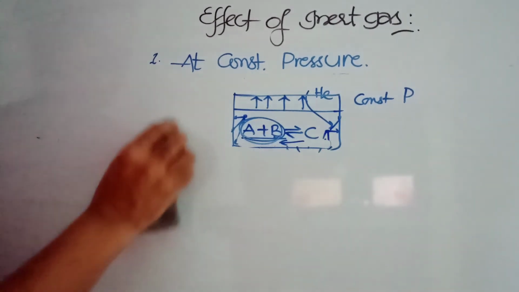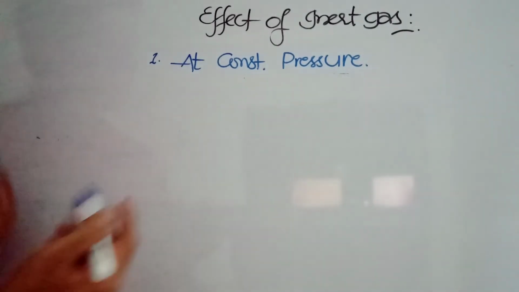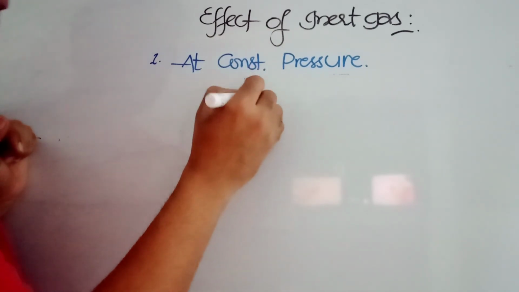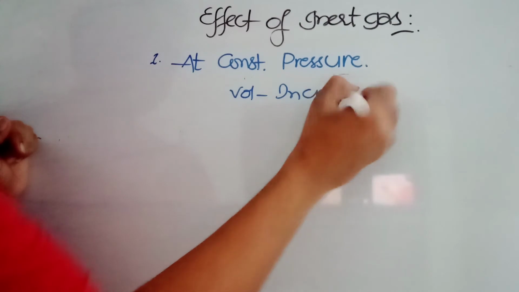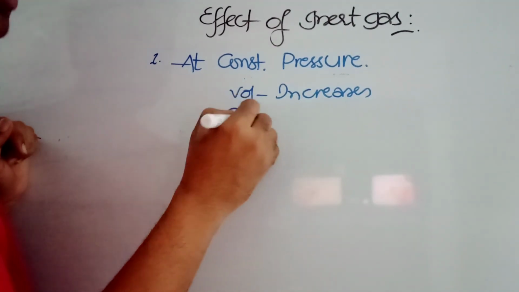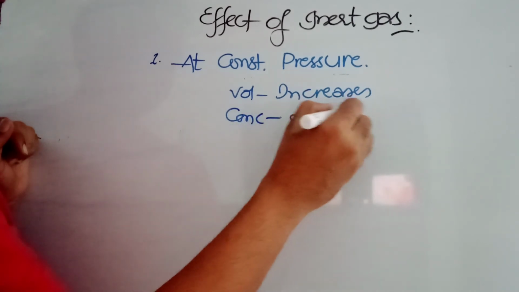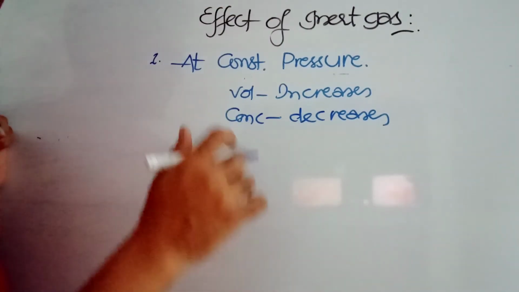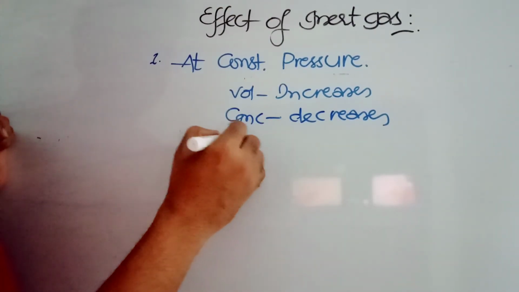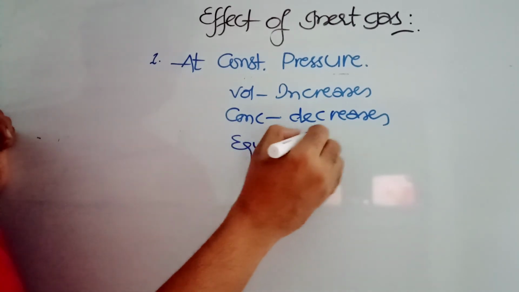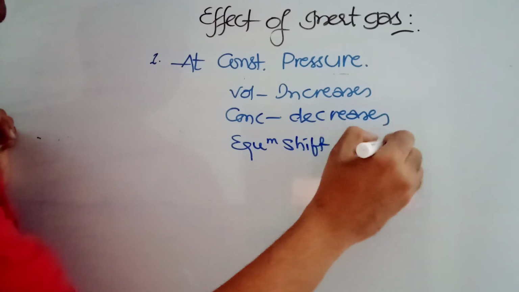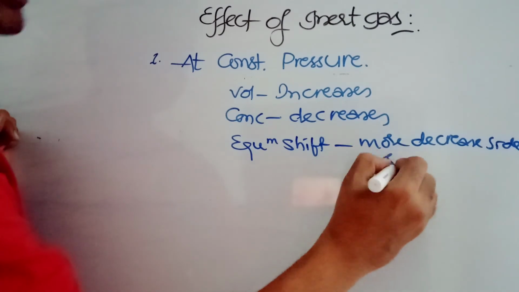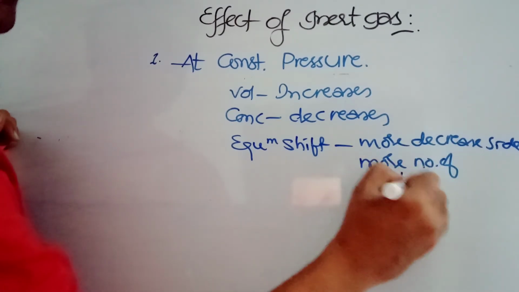So in one line, instead of writing all this, what you can say: at constant pressure, in order to maintain the pressure constant, after addition of the inert gas, volume is increased. When volume increases, the concentration of every compound decreases. All reactants, products, added inert gas, everyone's concentration decreases. When the concentration decreases, equilibrium shifts towards the more decreased side. More decreased side means more number of moles side.